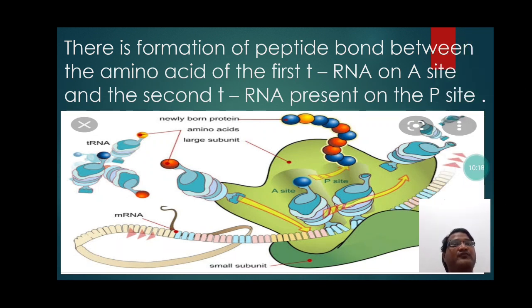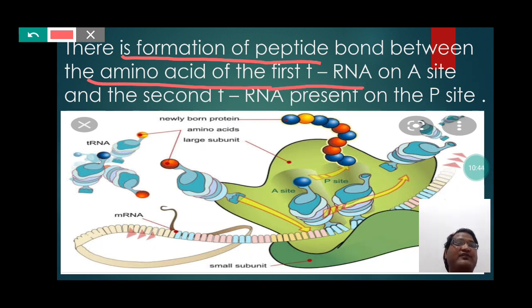There is formation of peptide bond between the amino acid of the first tRNA on the A site and the second tRNA present on the P site. So students, there is a formation of peptide bond between the amino acid of the first tRNA which is present on the A site and the second tRNA which is present on the P site.